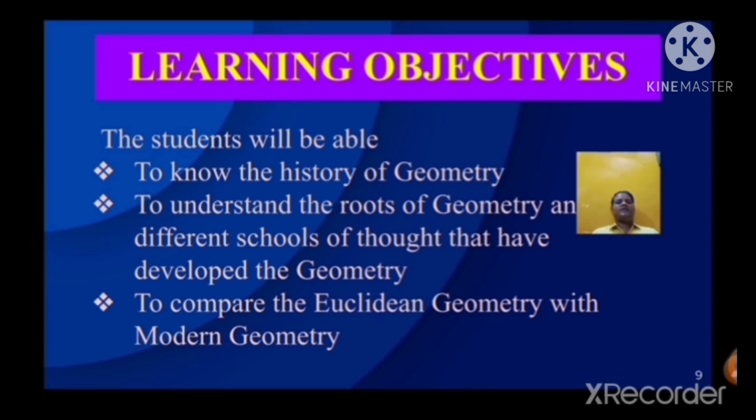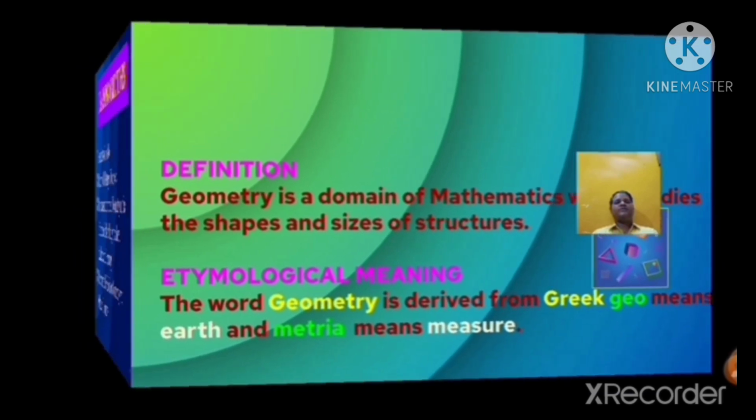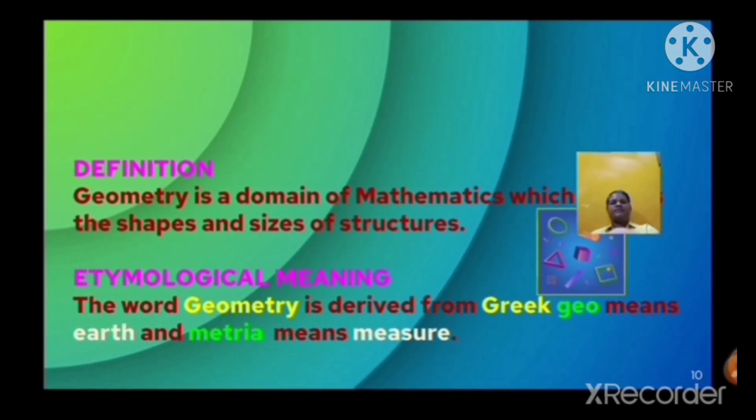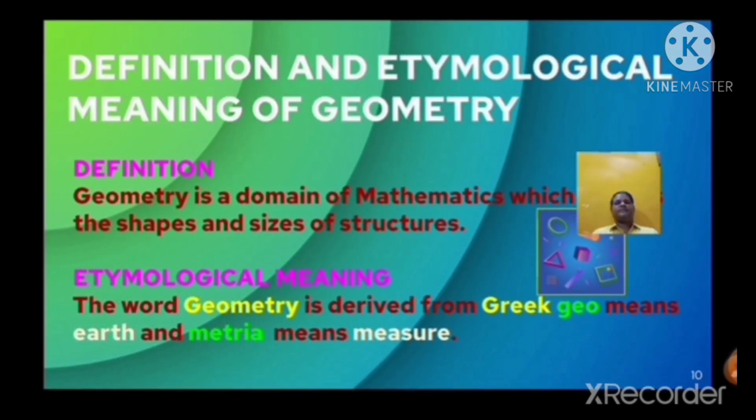Let us see the definition of geometry and its etymological meaning. Definition: geometry is a domain of mathematics which studies the shapes and sizes of structures.